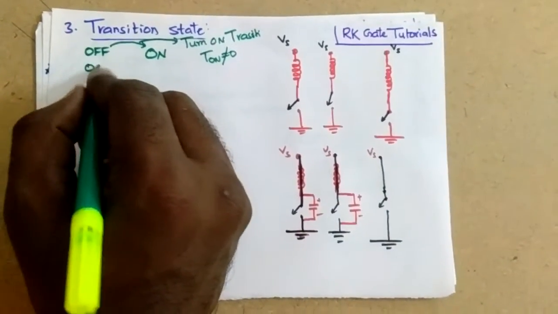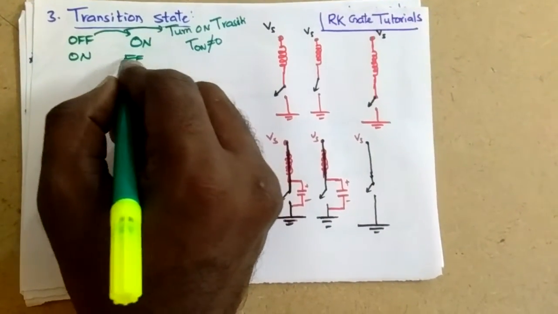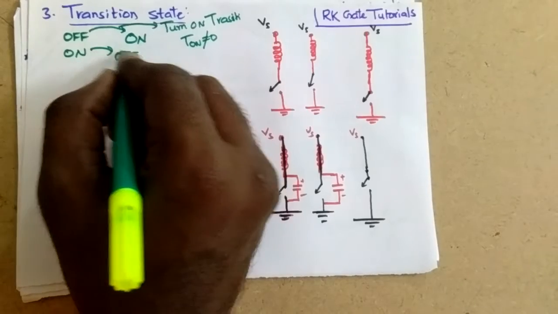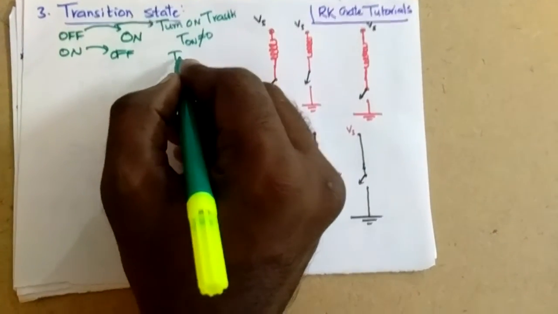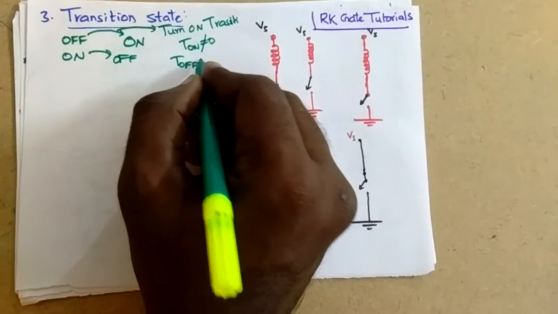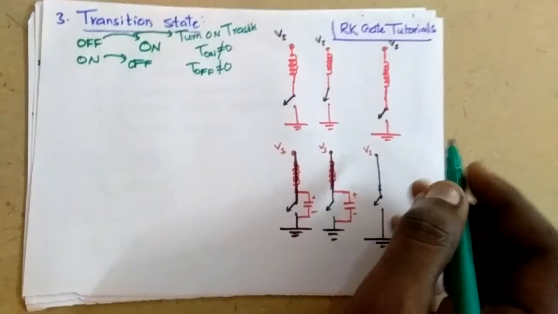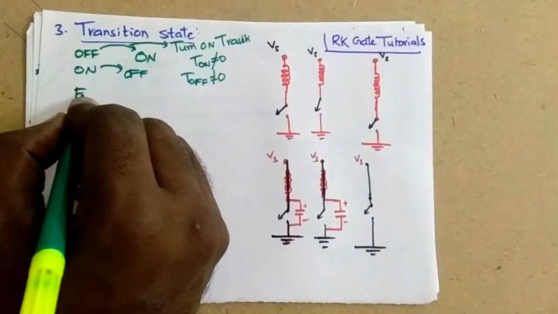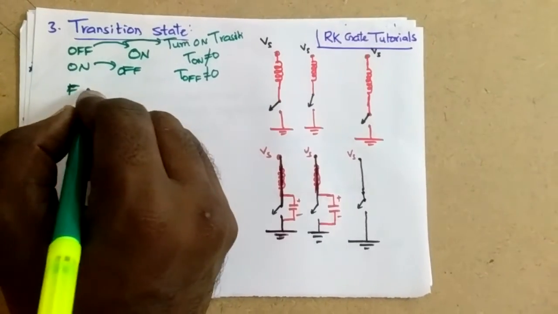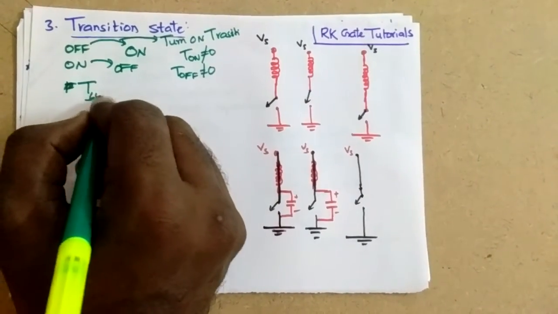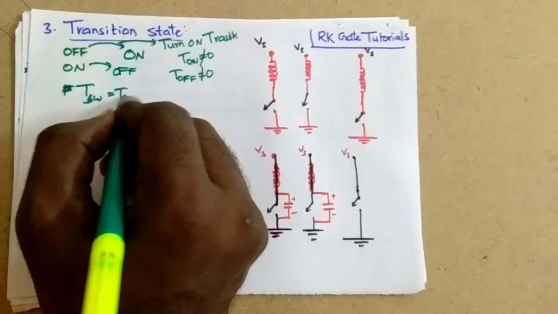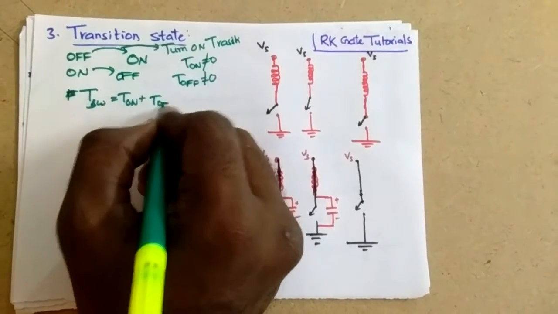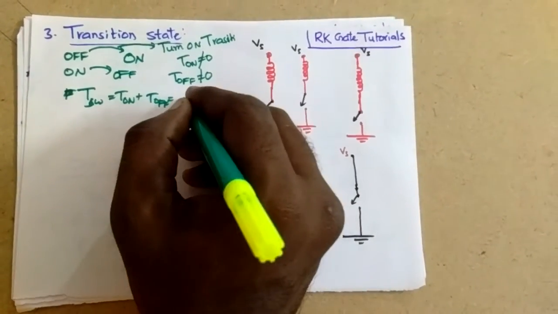And when the switch is in on position, if you want to turn off the switch, this transition is called turn off transition. During this transition also, the time is not going to be 0, which means the switching time T switch, which is T on plus T off, should be equal to 0 in the ideal case.